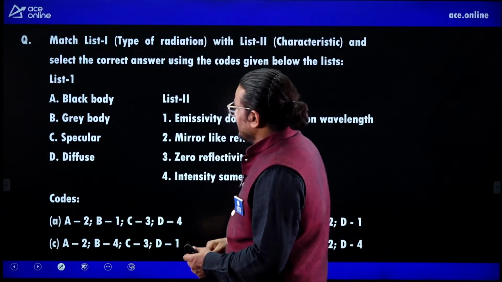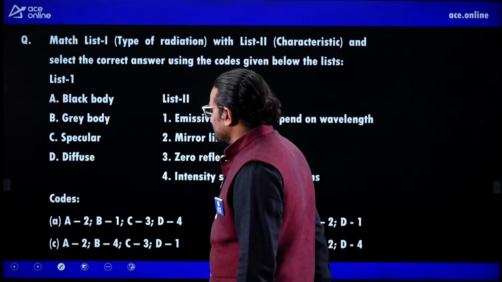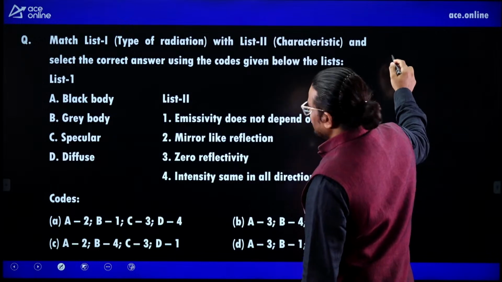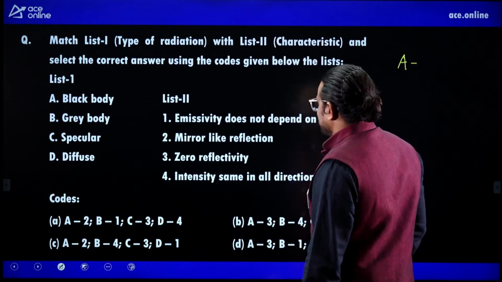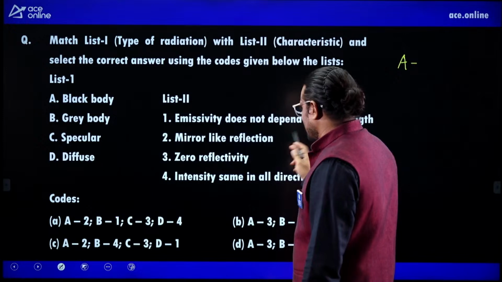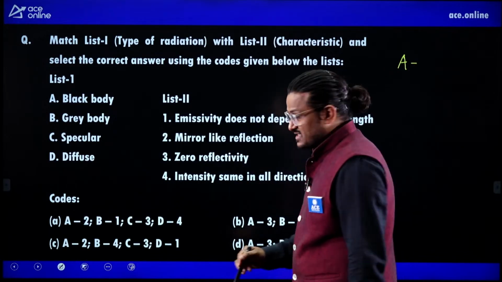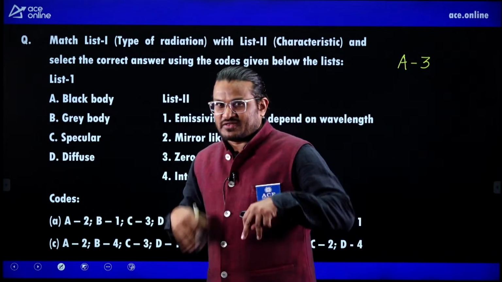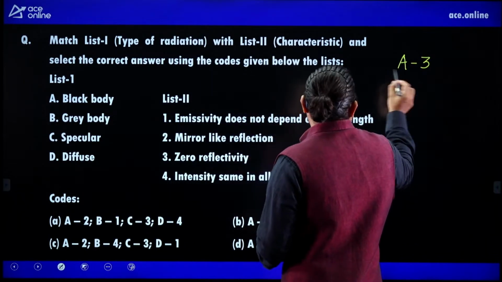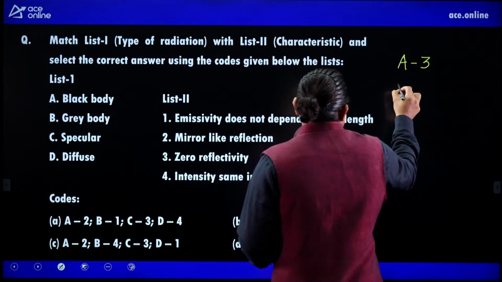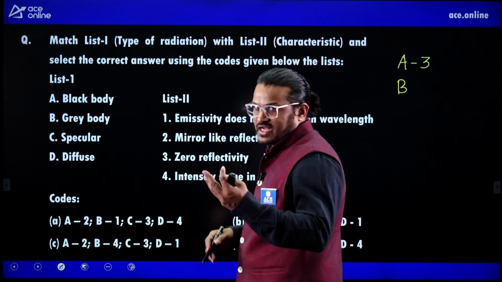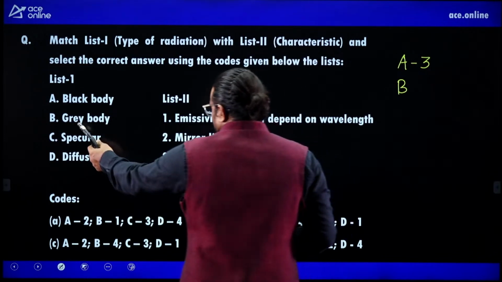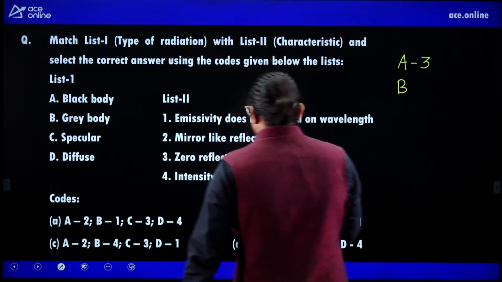Now, next question. Please listen. We need to match list 1 with list 2. Black body: black body, emissivity does not depend, mirror-like reflection, zero reflectivity. Black body doesn't have any reflectivity because a black body absorbs everything. So reflectivity is 0, so A3. Then grey body. Grey body doesn't mean it appears to be grey. No. In a grey body, properties are independent of wavelength. So grey body, B: emissivity does not depend on wavelength.